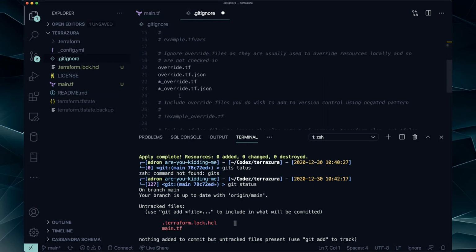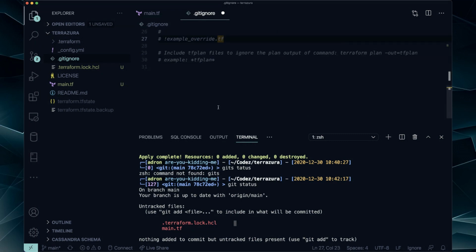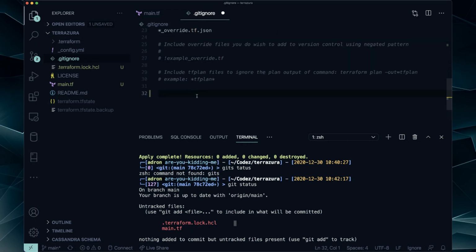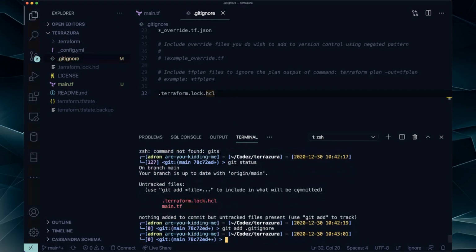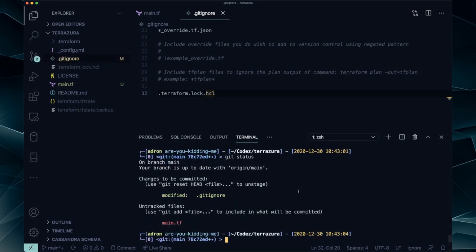Turn from run, do this. Huh. Okay, well, I'm just going to add one down here and do terraform.lock.hcl. Okay, and then git add. I always like to specifically add the ignore file when I add one like that. And then if I do git status, yeah, okay, just the main TF then.